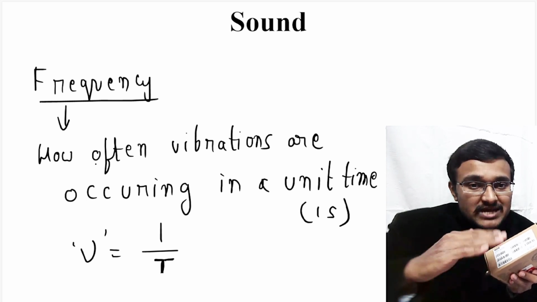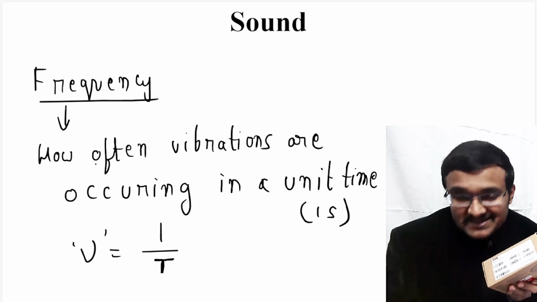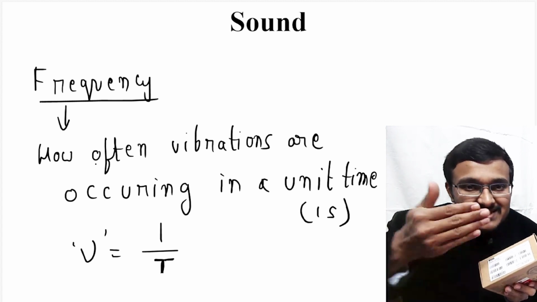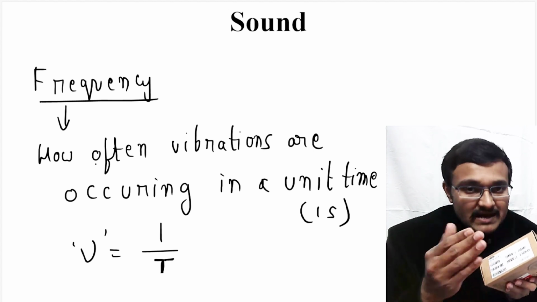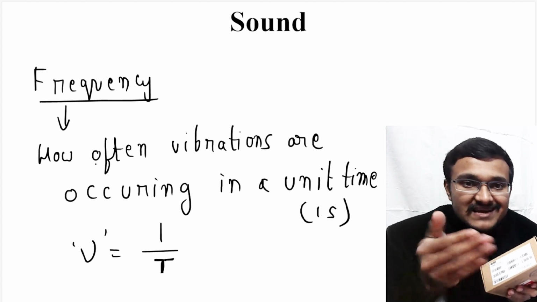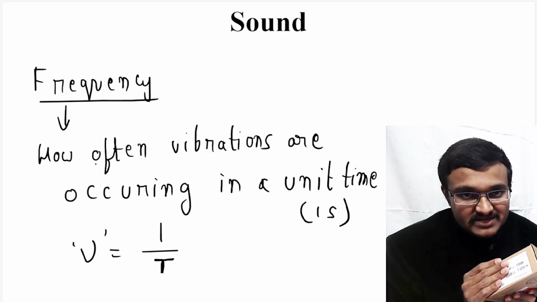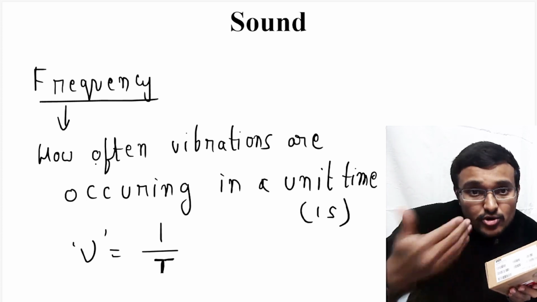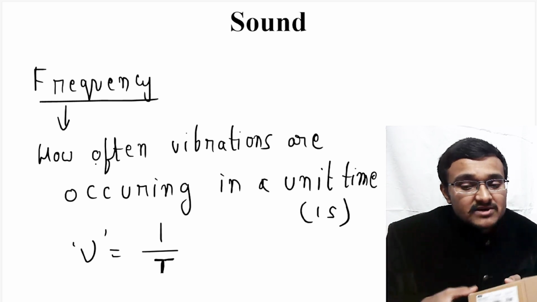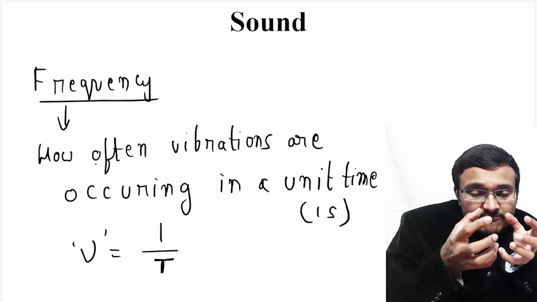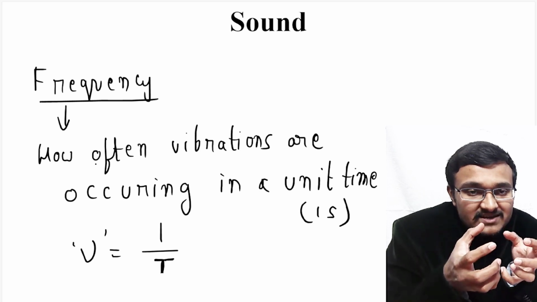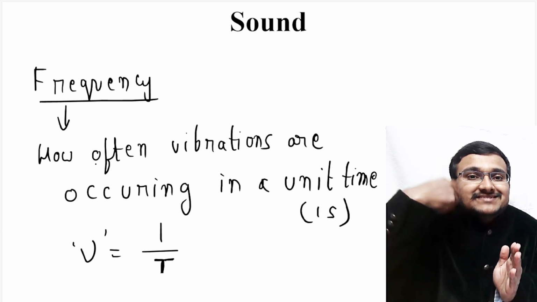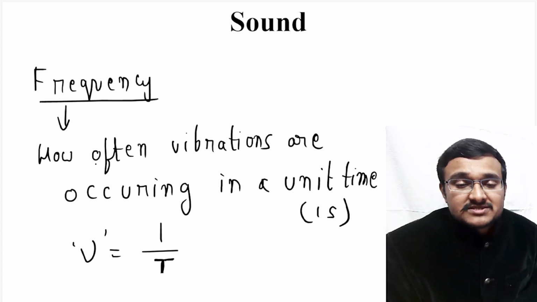So if I start a stopwatch and in 1 second I hit this object more number of times, that means frequency is higher. And in the same 1 second if I hit this object only 2 times or 3 times, that means I am beating this object less frequently. And if I am beating this object continuously like this, that means I am beating more often in 1 second of time. So that means how much amount of vibrations you are creating in one particular unit of time, that is in 1 second, can be known as the frequency of that particular sound.